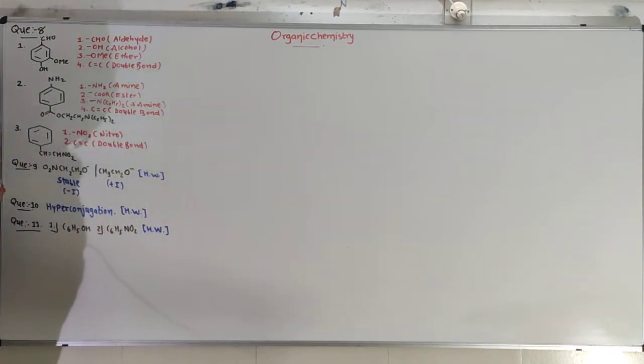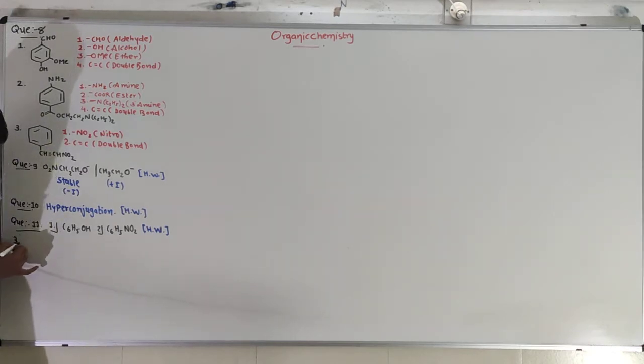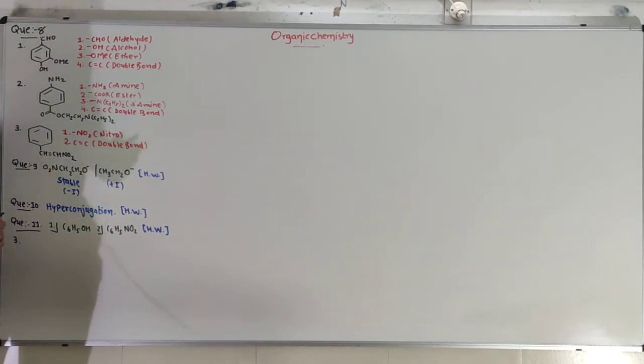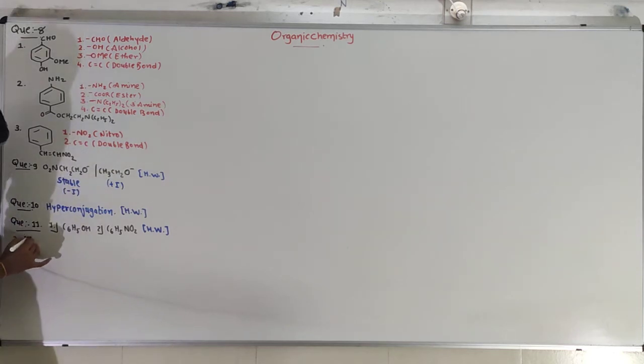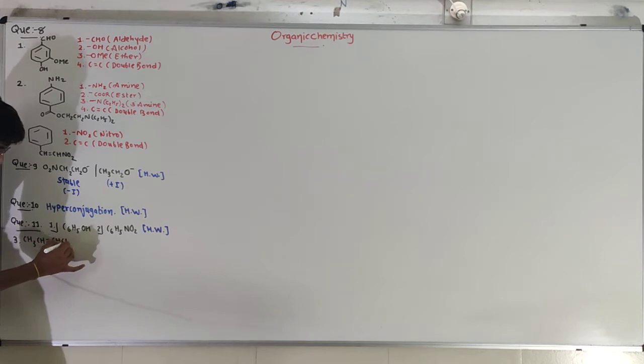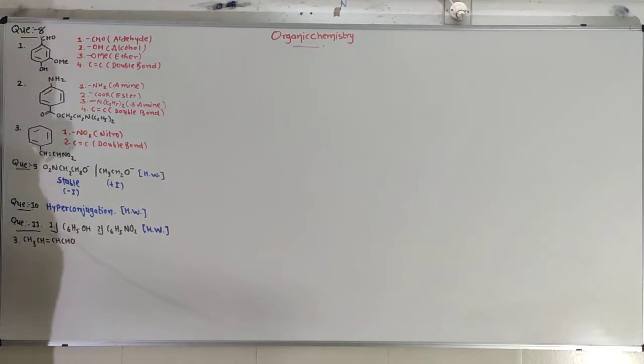Okay. So the third one, what is it? CH3CH double bond CHCHO. We have to draw the resonance structure of this compound. Let's draw it.